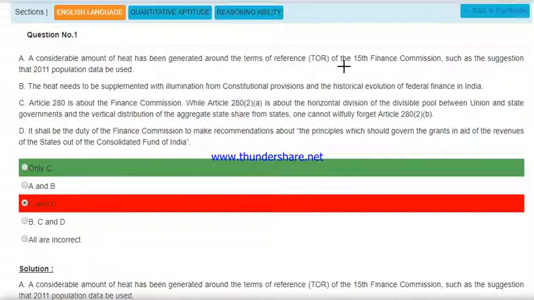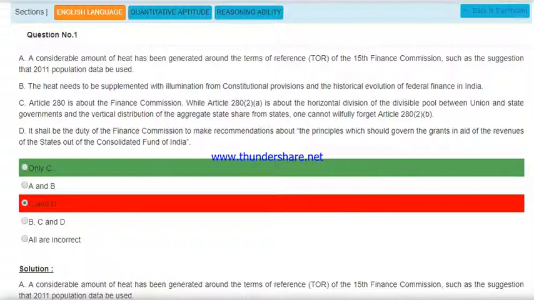A. A considerable amount of heat has been generated around the terms of the reference of the 15th Finance Commission, such as the suggestion that 2011 population data be used. B. The heat needs to be supplemented with illumination from the constitutional provisions and the historical evolution of federal finance in India.